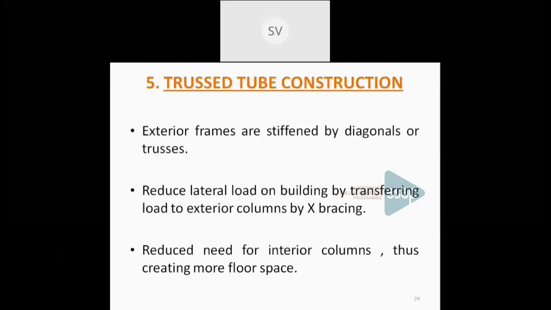I'll tell you once again, the first one is a shear wall, that is an RC structural wall. Then you have framed bundled tube construction, then framed tube construction, trussed tube construction, steel framework. Okay. Now, what is the difference between steel framed structures and concrete framed structures? In the conventional method, we are always using concrete framed construction. But nowadays, steel framed structures are gaining importance.